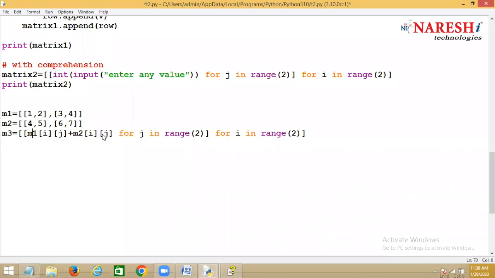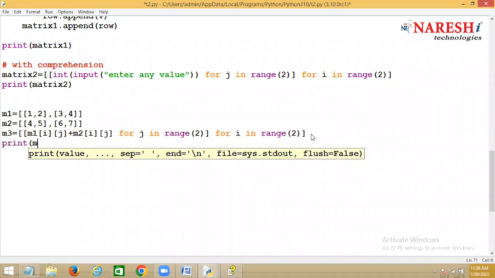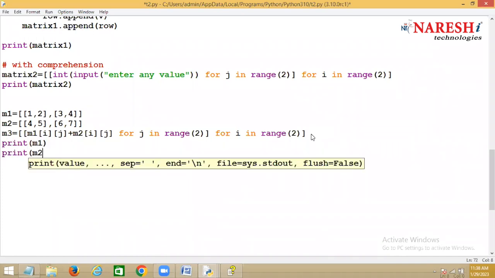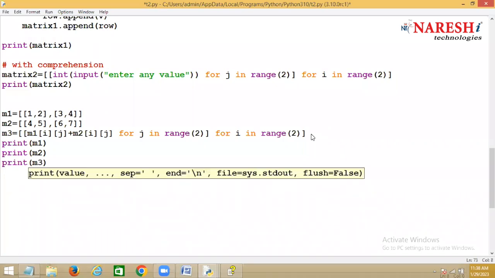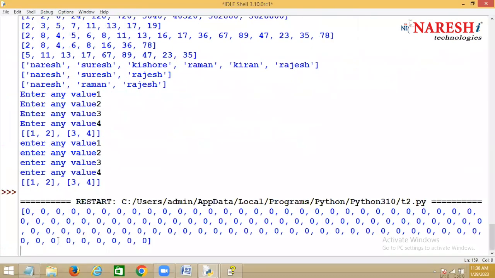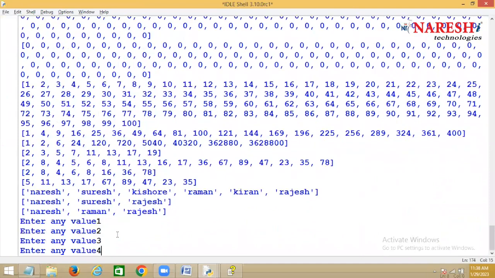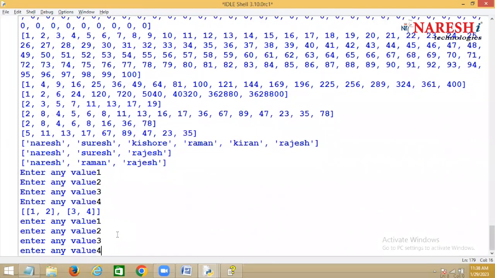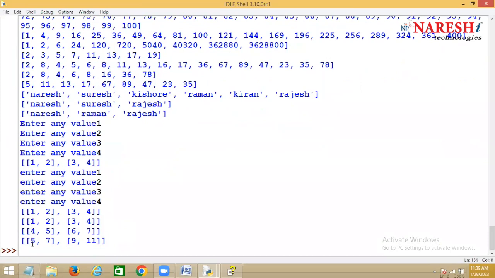So I is nothing but row index here, and J is nothing but column index. Okay, print M1, print M2, and one more, M3. Now if I run this, enter any values: 1, 2, 3, 4. This is the previous output. Now you can see 1 plus 4 is 5, 2 plus 5 is 7, 3 plus 6 is 9, 4 plus 7 is